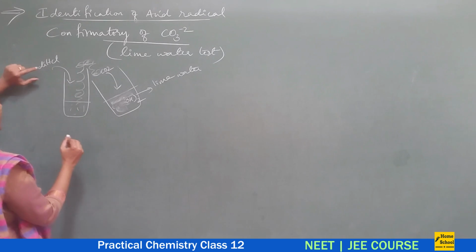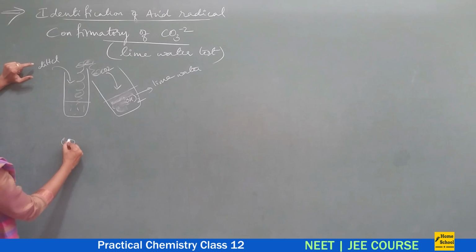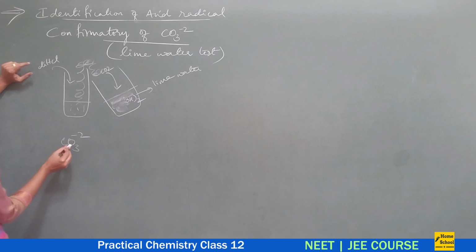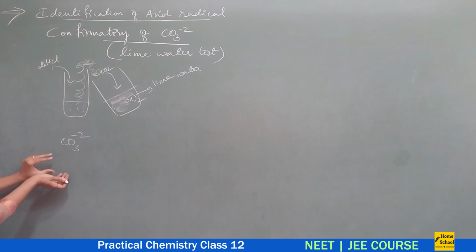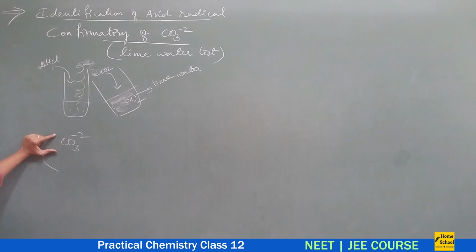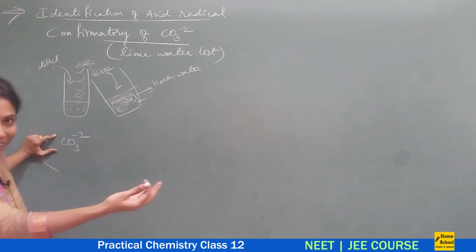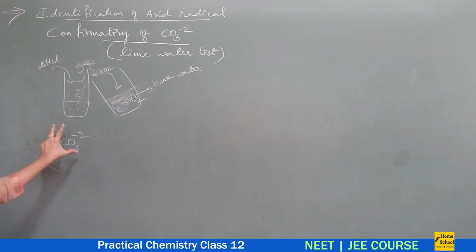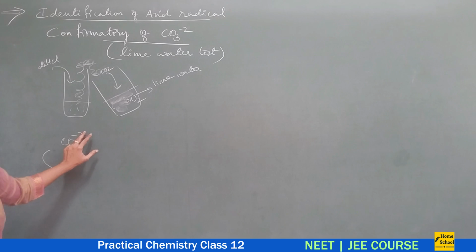Let me write the equation. Suppose you have a carbonate salt, so the cation can be anything. Let me take the cation as sodium for simplicity. The cation can be calcium, magnesium, ammonium, whatever; we have not yet found the cation. Our aim is to confirm the presence of CO3 2-.